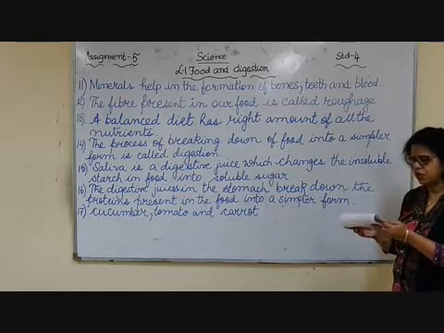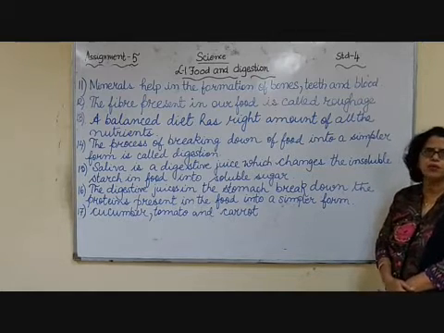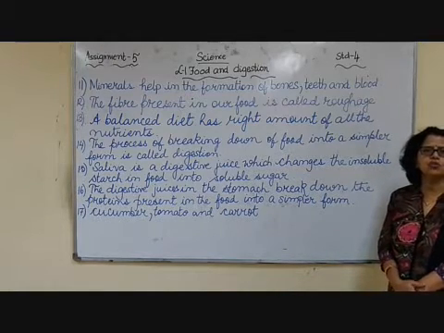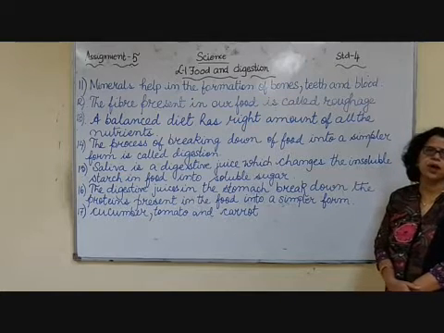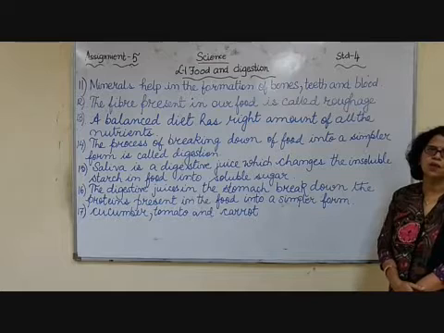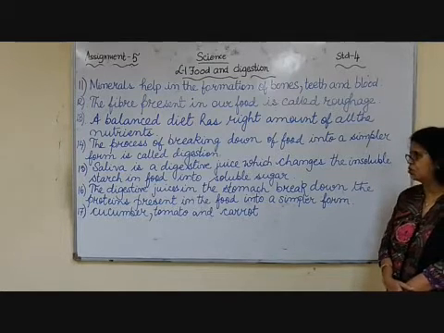The next question, name some food item which we can eat raw. There are many food items which you can eat raw. All the fruits you eat raw. Some I have written like cucumber, tomato and carrot. These are vegetables, but we eat them raw. There are many others which you eat raw.